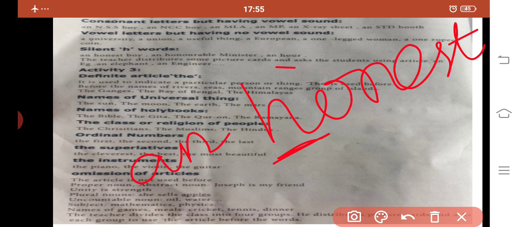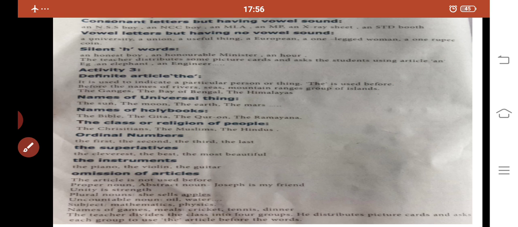Next one. Now we are going to see the definite article the. Why are we using the definite article? It is used to indicate a particular person or a particular thing. It is used before the names of the rivers, the names of the seas, the names of the mountain ranges, group of islands: the Ganges, the Bay of Bengal, the Himalayas. Before these words we have to put the definite article.